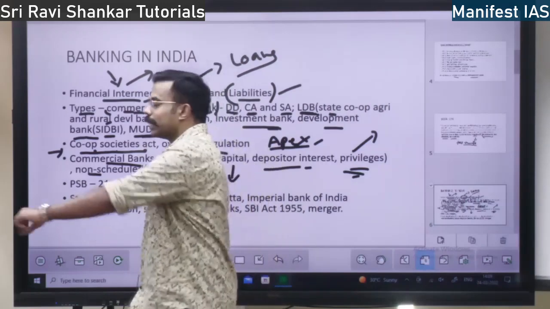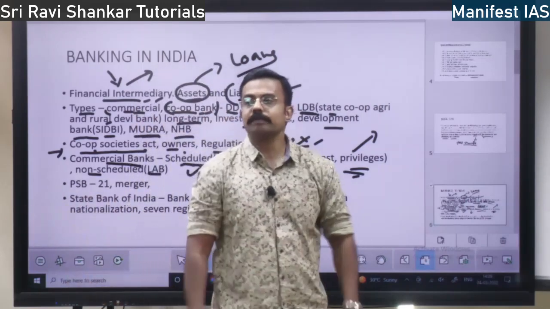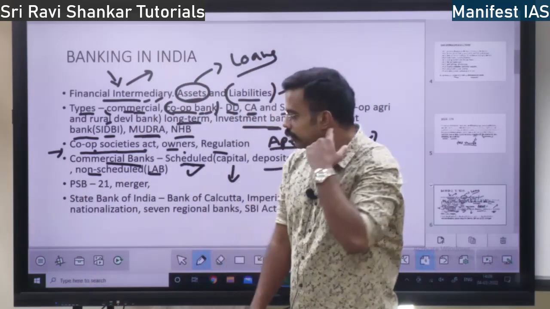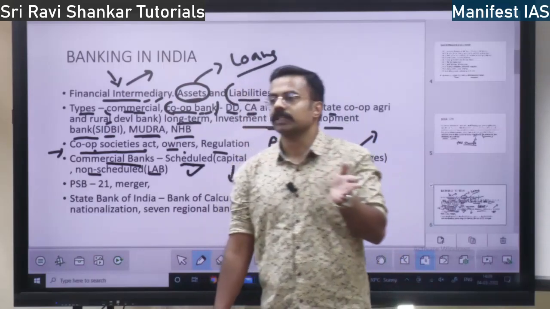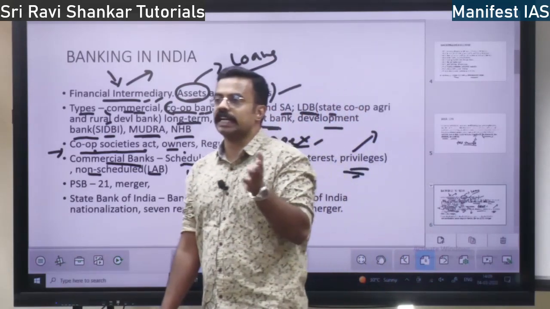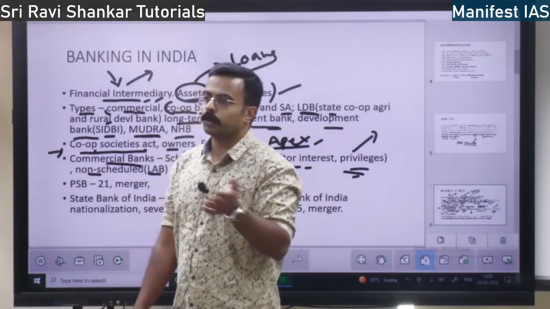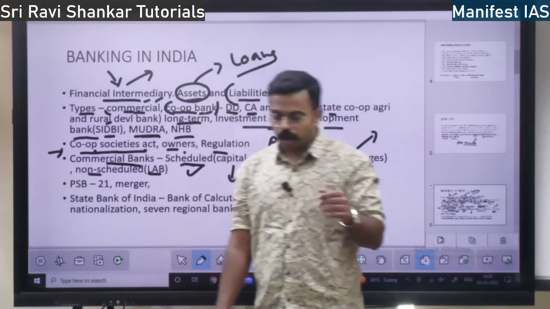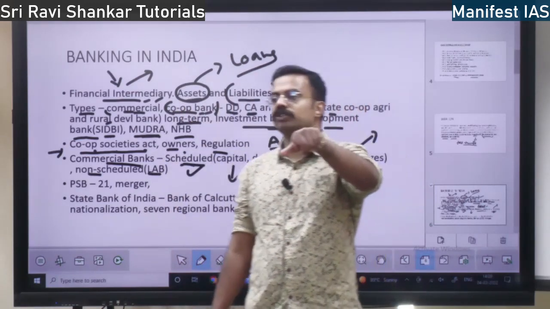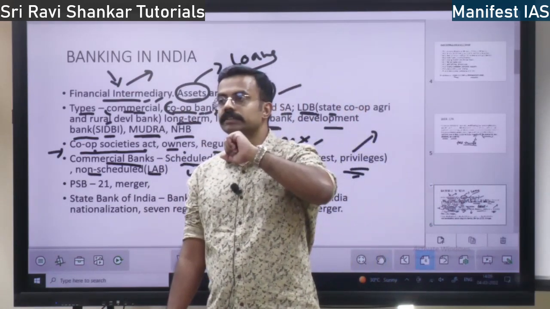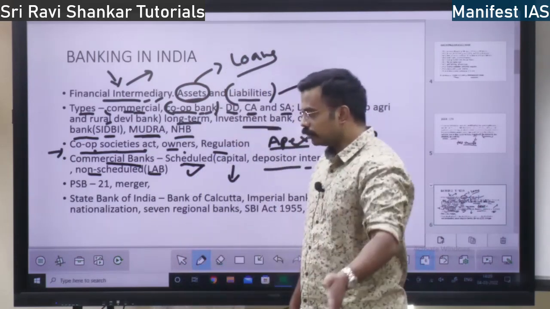PSB, public sector banks, there are actually 21 public sector banks. So in 2017, the 6 associate members, State Bank of Mysore, State Bank of Travancore, Bikaner, Jaipur, all these banks were merged into State Bank of India, right? In 2017.